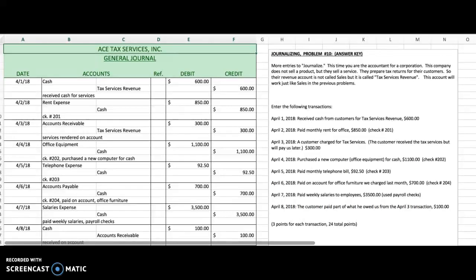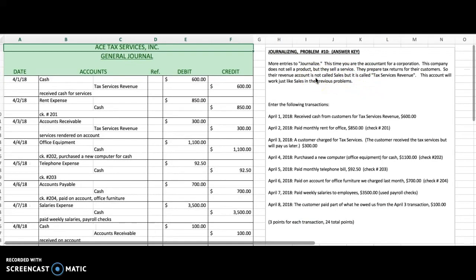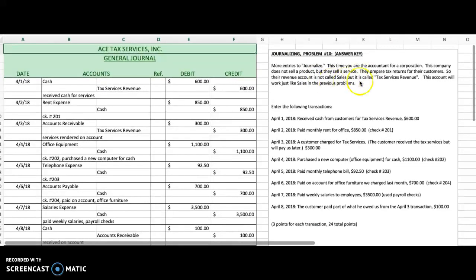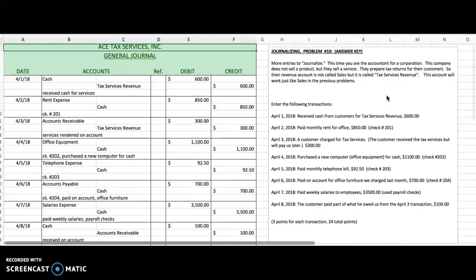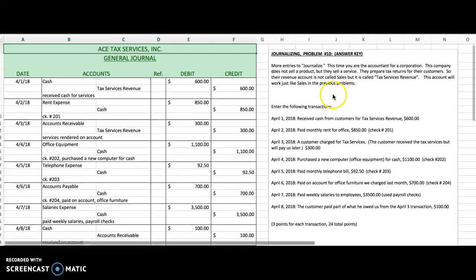So let's take a look at the ACE Tax Services Incorporated. And again, this is the problem that you just completed yesterday. In the instructions, first of all, I want to point this out. Not every company has a revenue account called sales. This one has something different. As it says here, this company prepares tax returns, so they offer a service. They don't sell a product. So the revenue account is not called sales, but it's called tax services revenue.